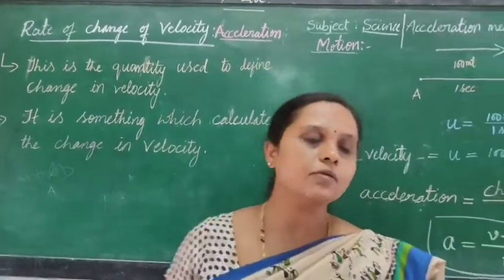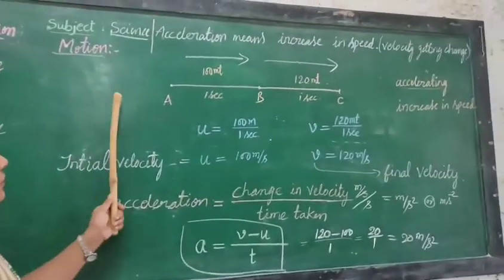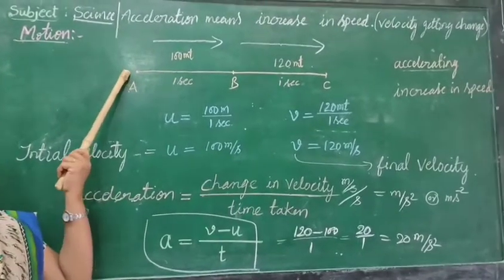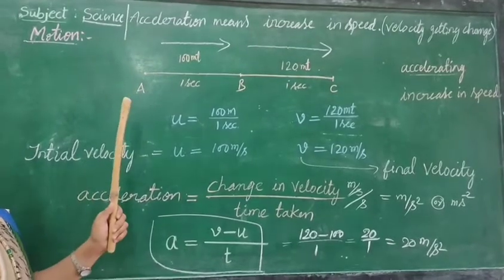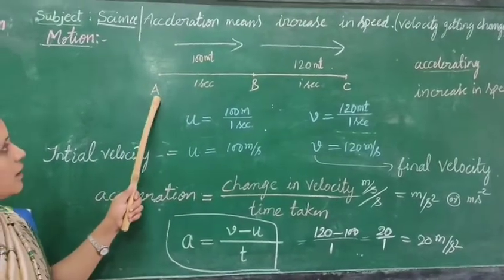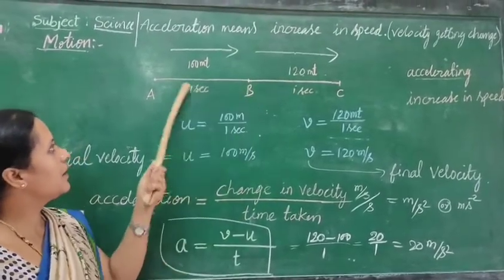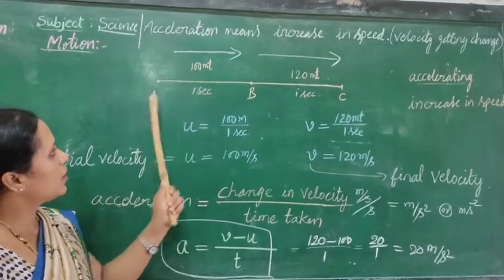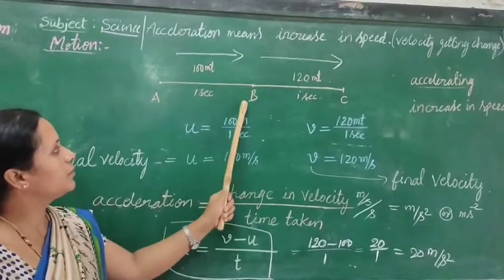Students, now we are going to a simple example. You can consider the point A. That is the starting point, otherwise the initial point, otherwise the reference point. From point A, I start the journey towards point B. I travel a distance of 100 meters in 1 second. So, what do we call this motion from A to B?